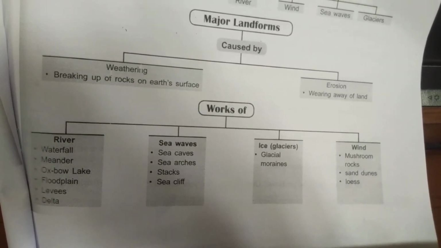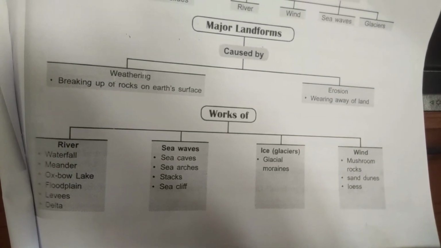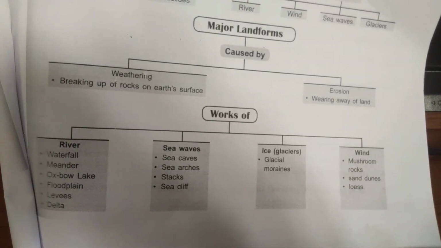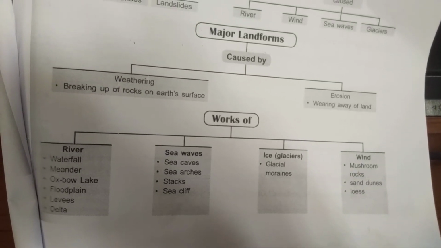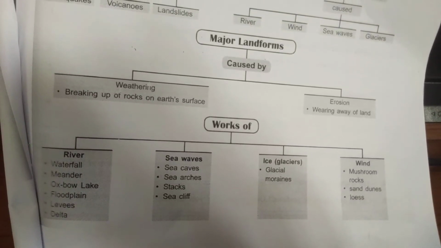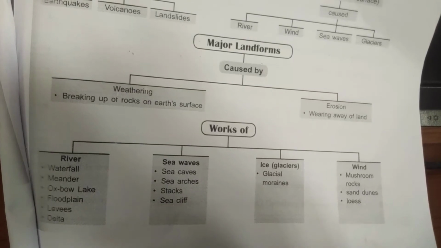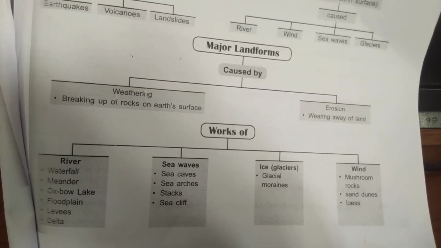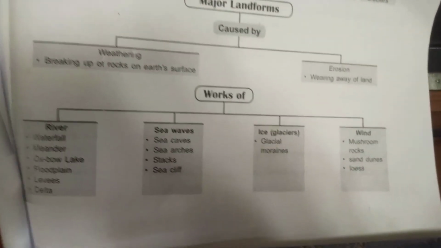Then next we have the delta. As the river approaches the sea, its speed slows down and the river divides into a number of streams, which are called distributaries. Again, these distributaries reach up to the sea. Before merging with the sea, there is one opening, and that mouth is called the delta.